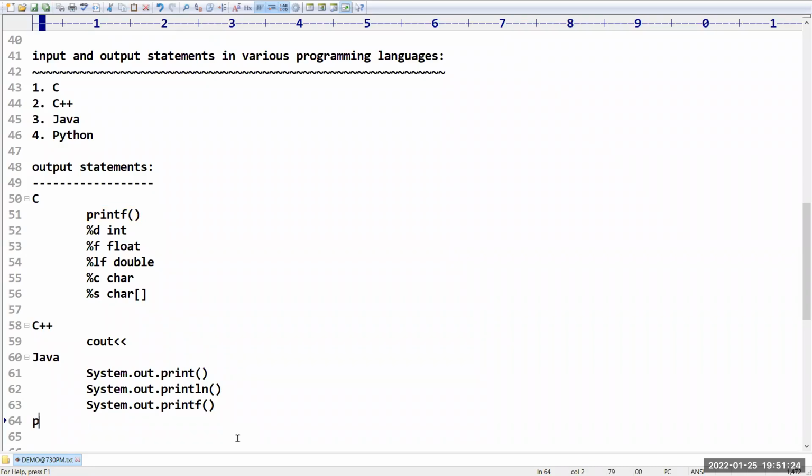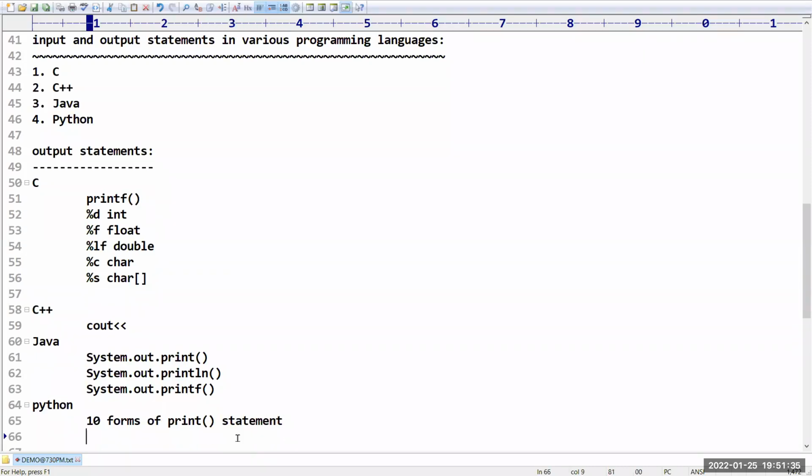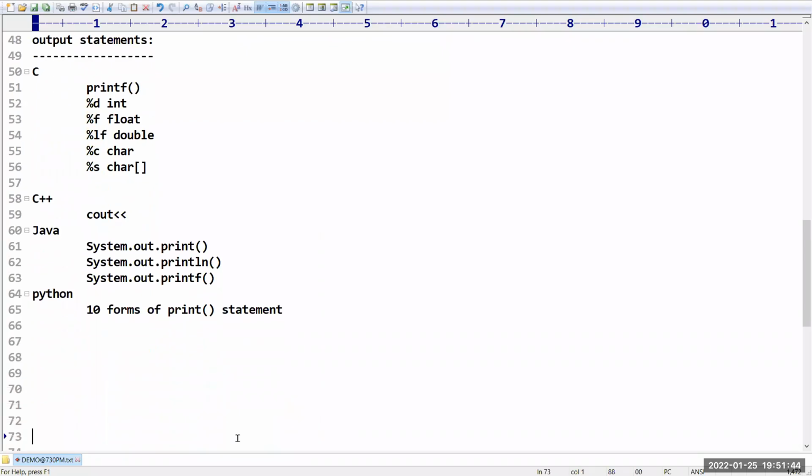Next, sir, Python is there. How to print? Sir, do you know, 10 forms of print statement are available. Total 10 formats are there, and depending on the situation you have to use them. Almost 70% of the forms we are going to use in our logic based programming. Sometimes you need to print the data and transfer the control to the next line. Sometimes you should be in the same line. Sometimes you have to separate with a comma, sometimes with spaces. All the possibilities will be there. I will explain one by one.